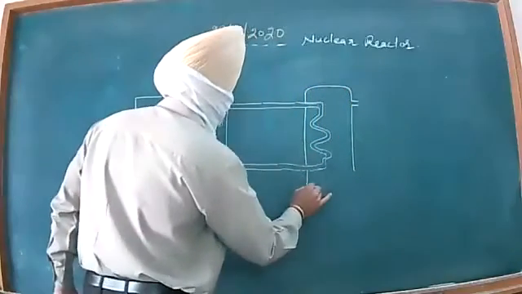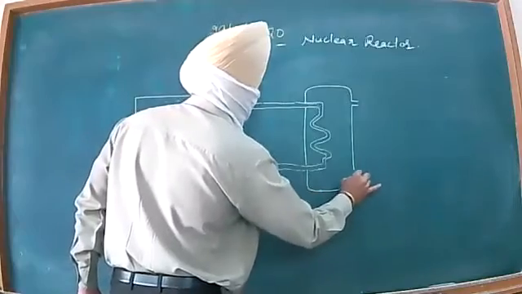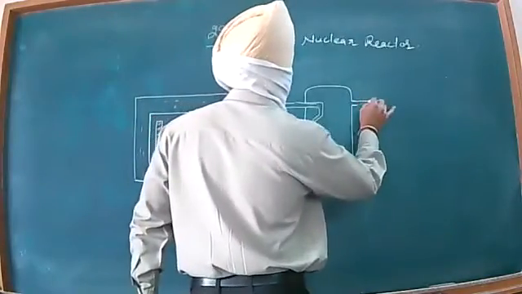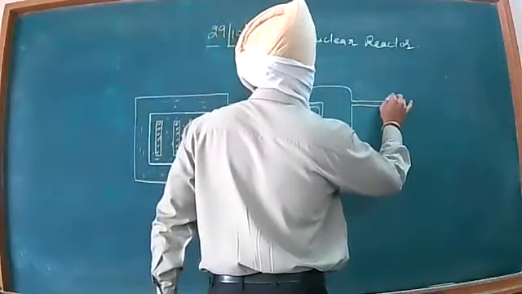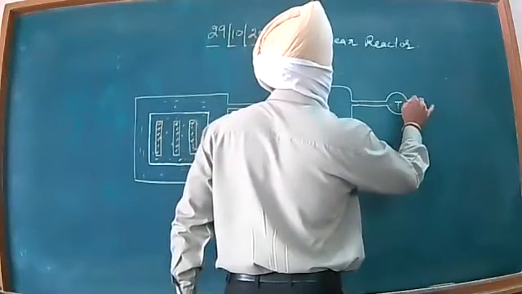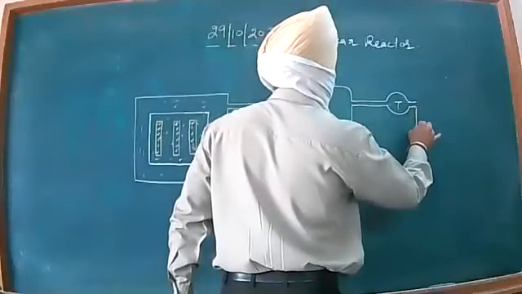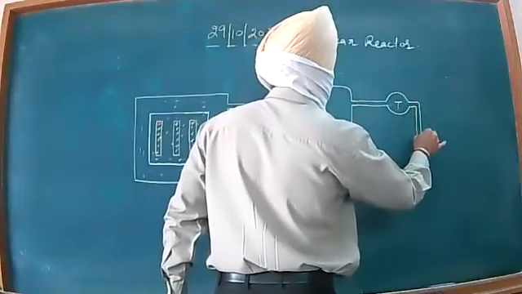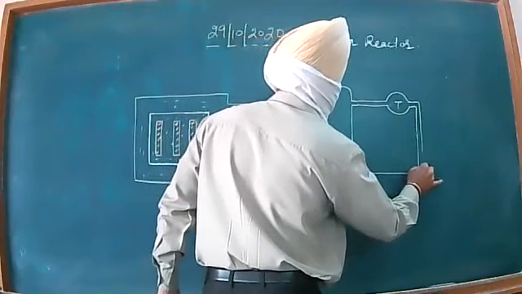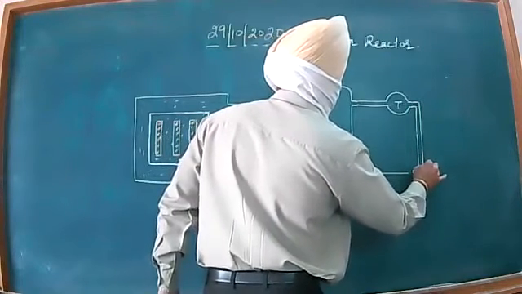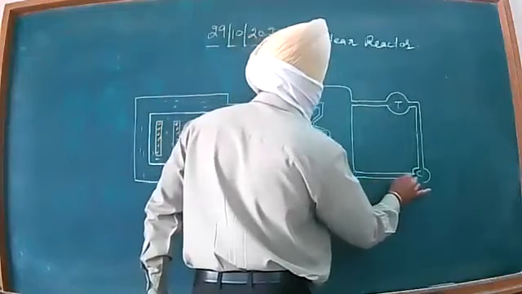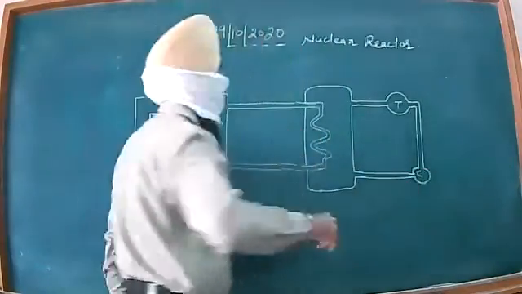You can see this arrangement in this manner. Further, we have a unit called the turbine. These are the dead vapors. After running the turbine, these vapors are sent to the condenser. This unit is called the condenser. This condenser will condense these vapors again.